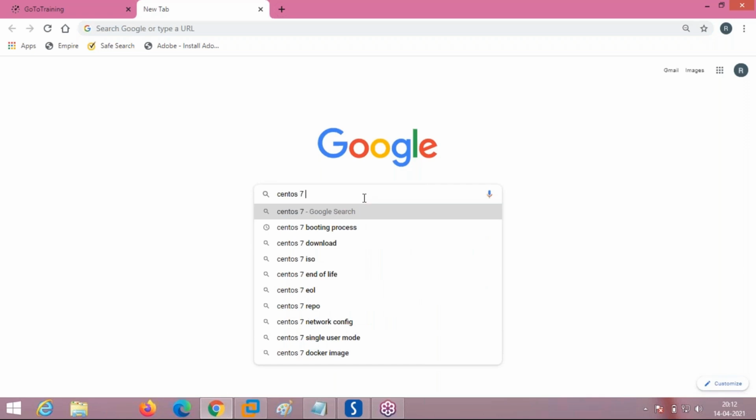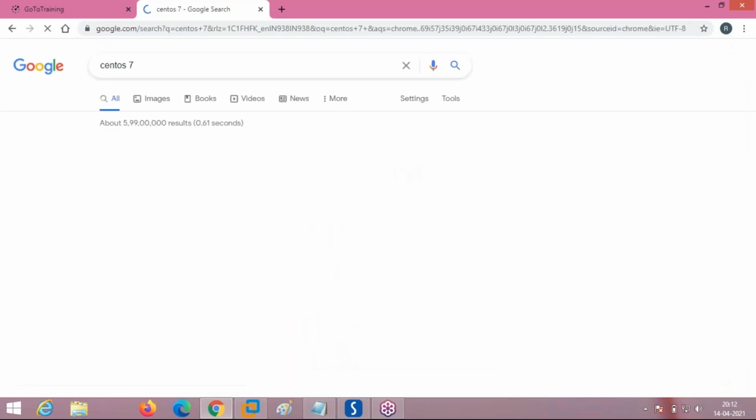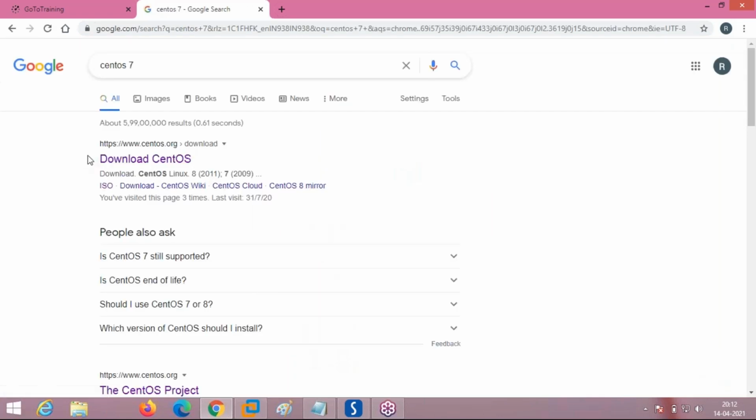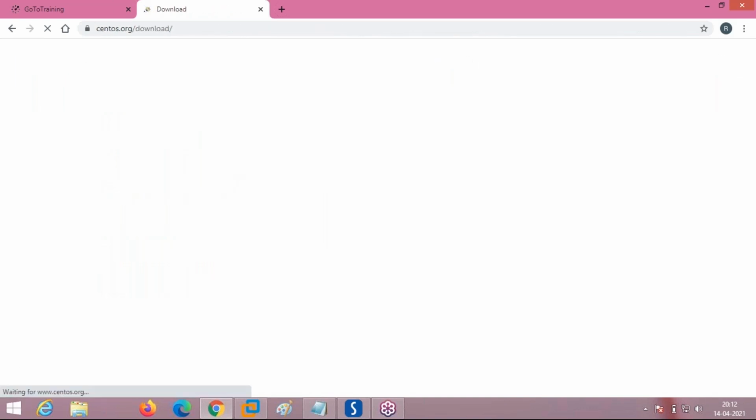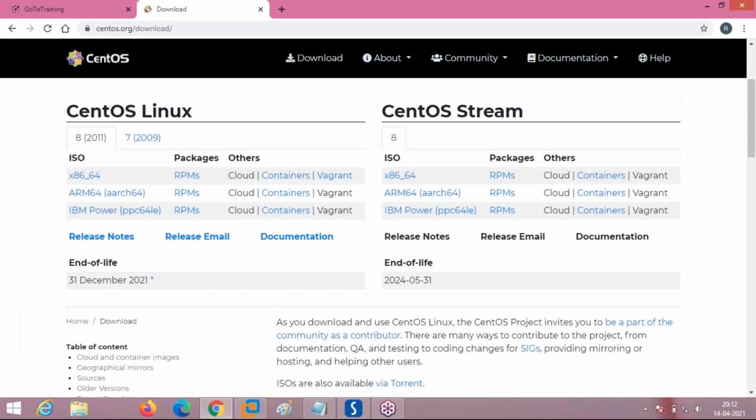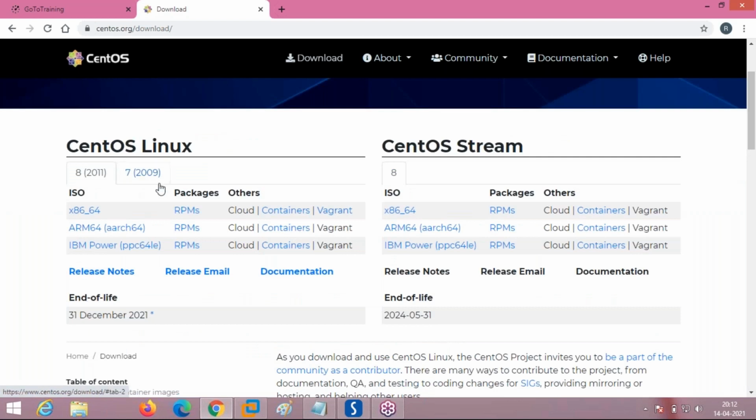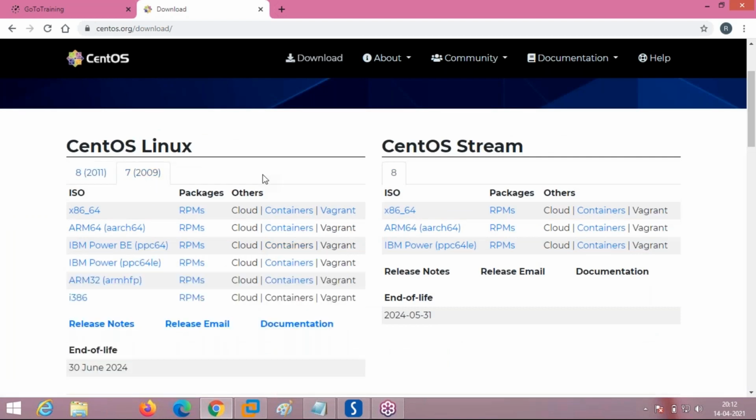CentOS 7. Okay, like this, you just click it. It goes directly to this page. See here, CentOS7.org. In that, it is showing Download CentOS. Just click on this. Okay, see here, which version are we working on? We want to work on CentOS 7. So click on this 7 which is showing.